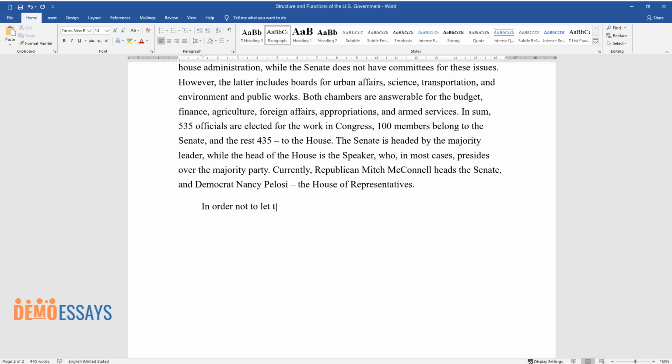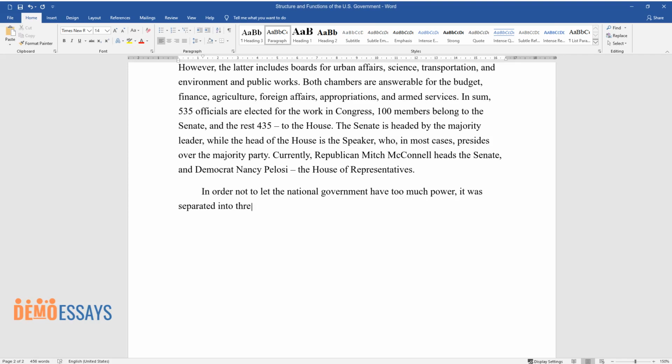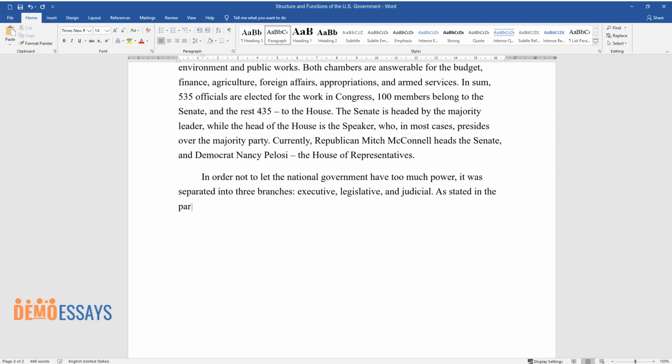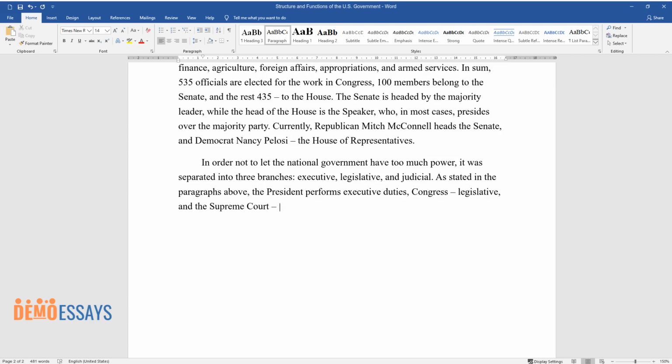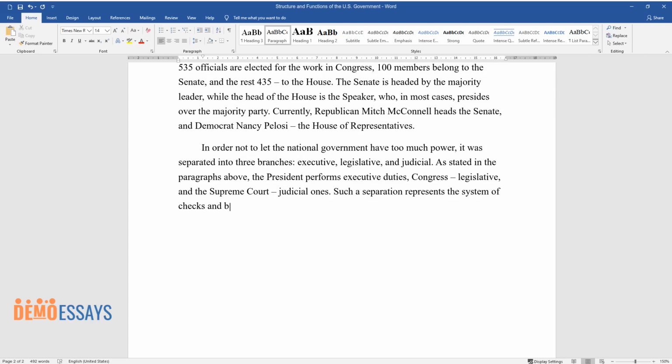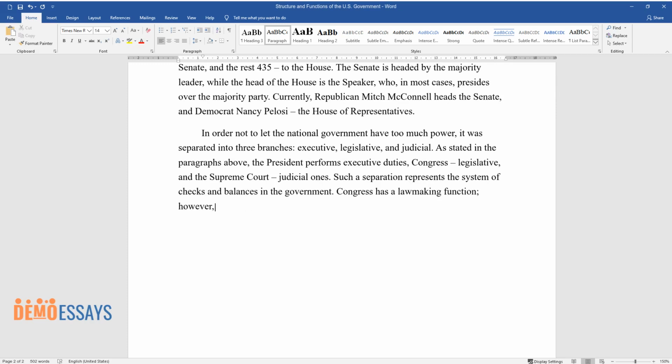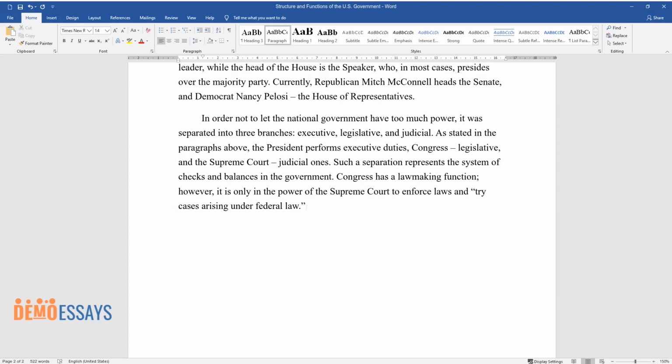In order not to let the national government have too much power, it was separated into three branches: executive, legislative, and judicial. As stated in the paragraphs above, the President performs executive duties, Congress, legislative, and the Supreme Court, judicial ones. Such a separation represents the system of checks and balances in the government. Congress has a lawmaking function, however, it is only in the power of the Supreme Court to enforce laws and try cases arising under federal law.